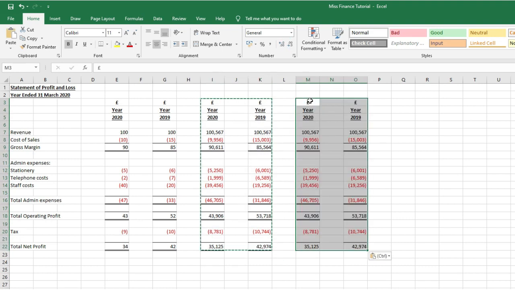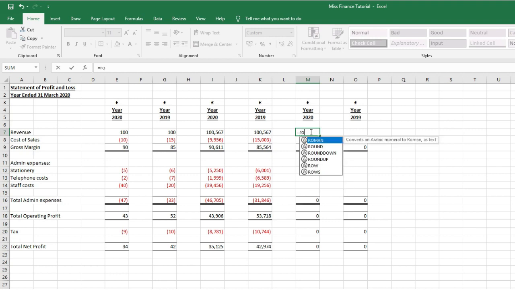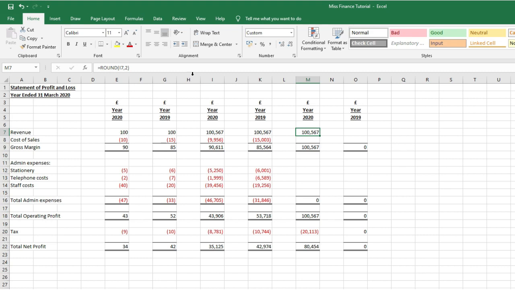So if I wanted to round cell I7, all I need to do is type equals round, open brackets, select that cell, and then decide the number of decimals that I wanted to round to. So you can see that if I just change that digits number at the very end, the figure changes slightly. You can see it's getting rounded. So once I've found the rounding that I want, I'm going to copy that down.